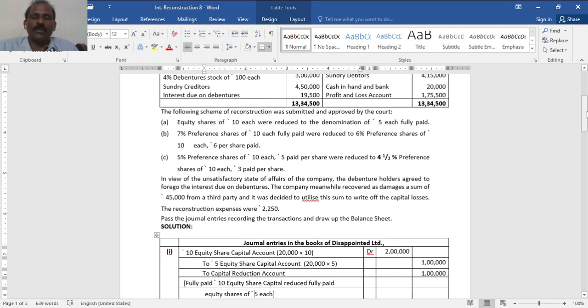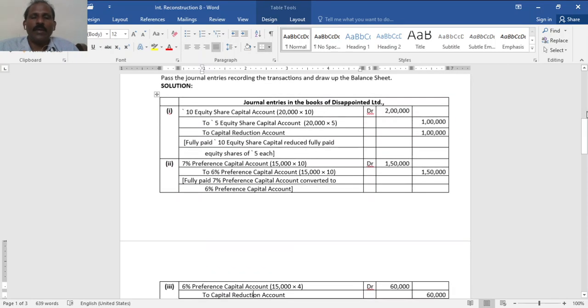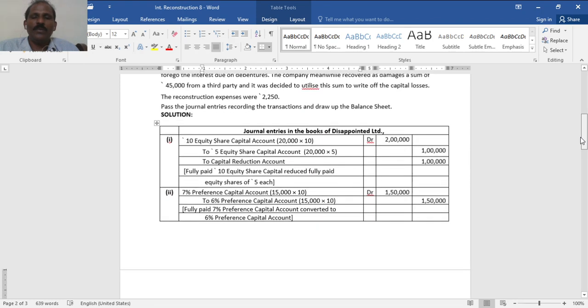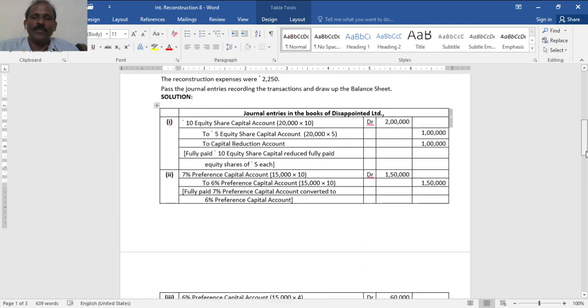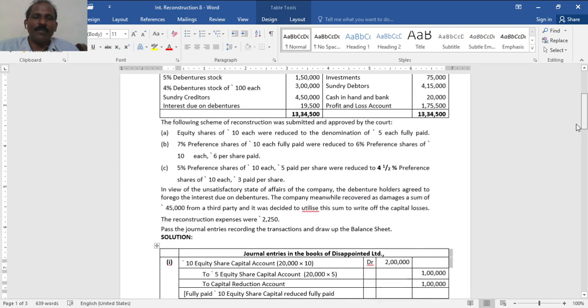So, first one, to reduce equity share capital: 10 rupees share capital, that is 20,000 into 10, 2 lakh. Now reduced to 5. So 5 rupee equity shares share capital account 1 lakh, difference 1 lakh to capital reduction first. Then 7% preference shares, it is given in the balance sheet, say 15,000. Now reduced to 10 into 10 to 6% preference shares of 10 each. So 1 lakh 50,000 itself. Next, 6% preference share capital.